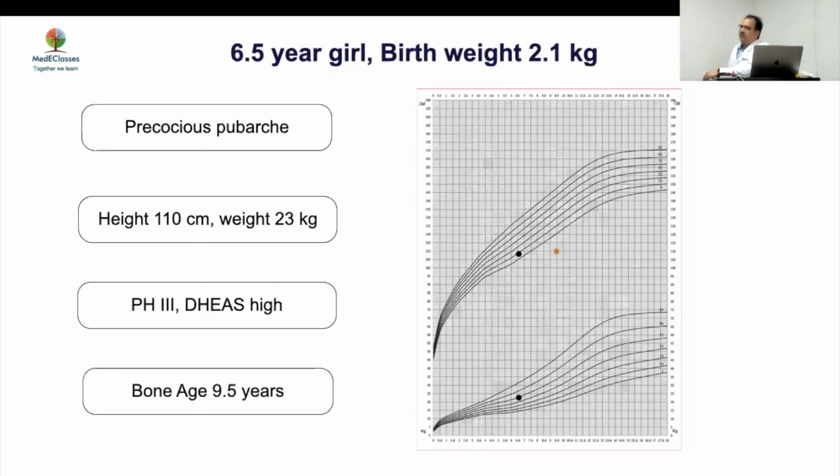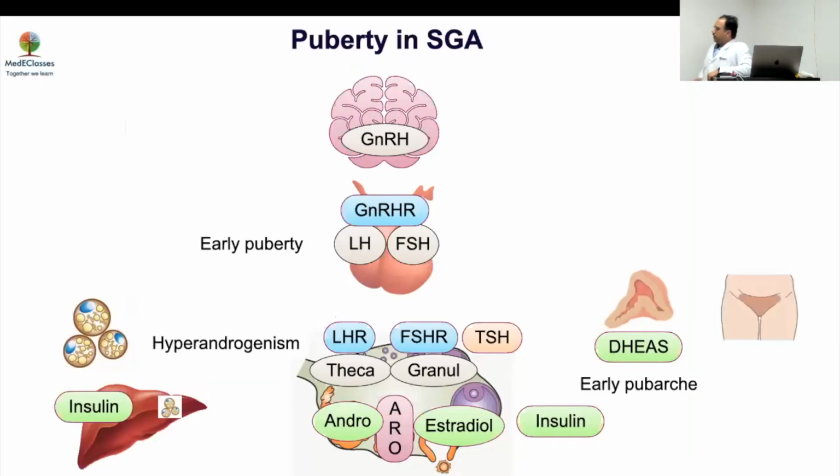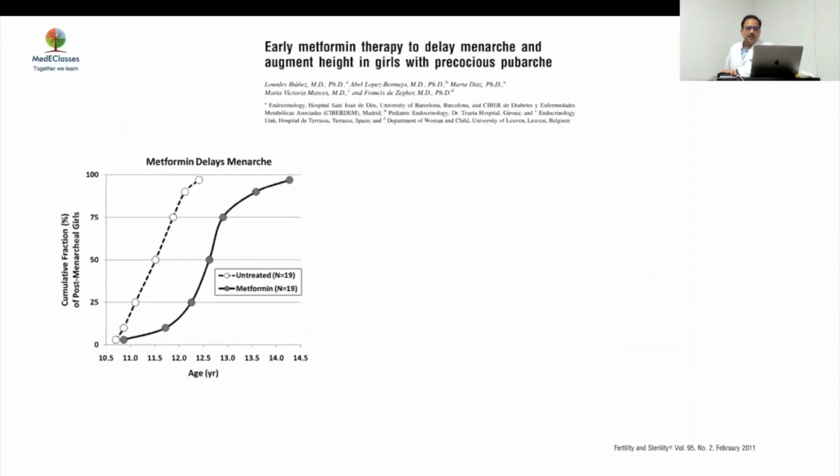Bone age is already advanced. So in this setting, we can think of insulin sensitization by using metformin, as was presented by Proteek. So appropriate treatment may happen in that regard. Now, this is the study which Sayan was talking about, how early metformin therapy may delay menarche. It's a very small study, but early metformin therapy delays menarche.